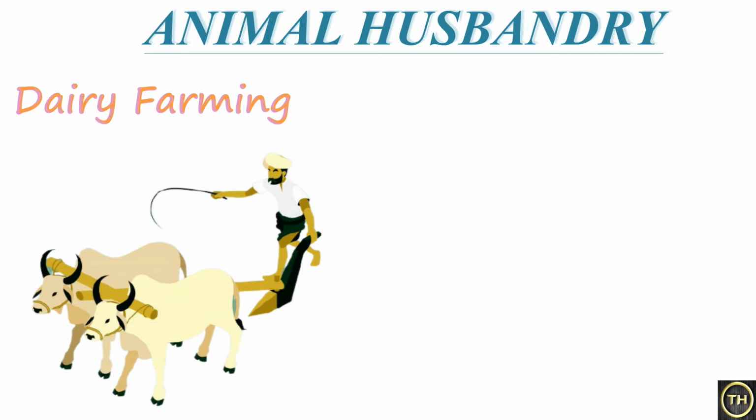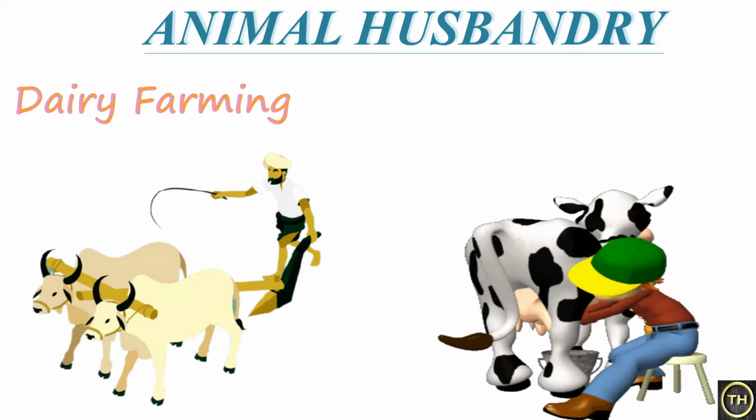Rearing milk animals means animals kept for milk, and other animals are an inseparable part of mixed farming. It has become quite commercial in recent times.